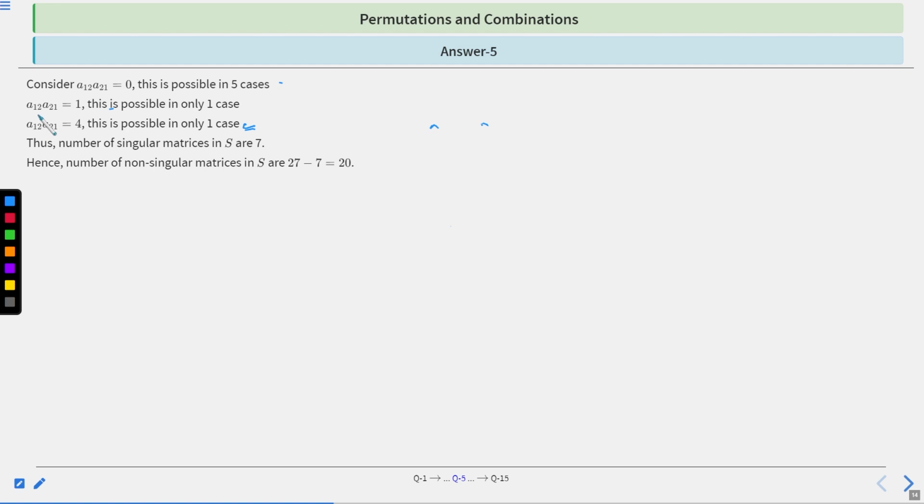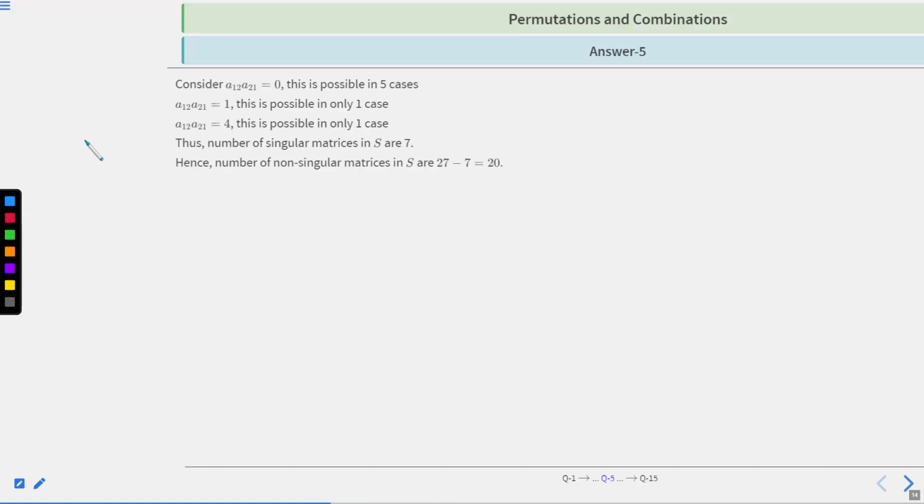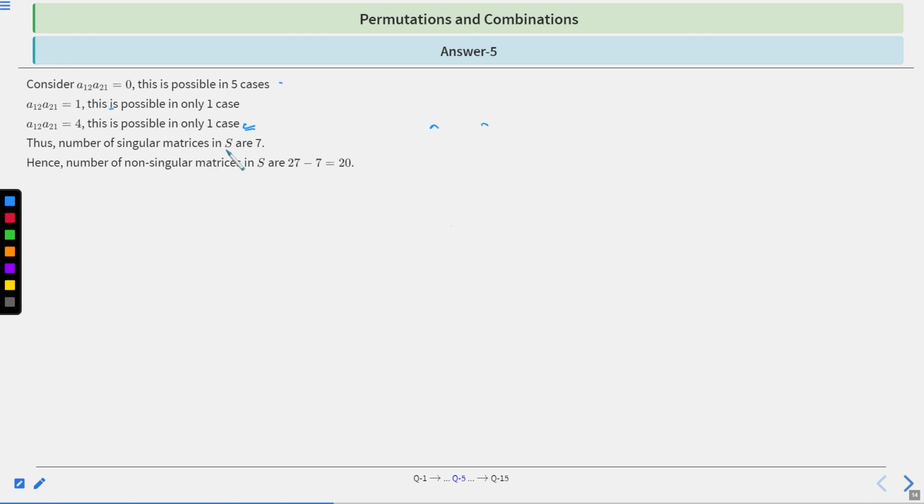And A12 into A21 equal to 1, only one possibility when it is 1 and 1, right? A12 into A21 equal to 4, one possibility when it is 2 and 2, right? So thus the number of singular matrices in S is basically 7, right?